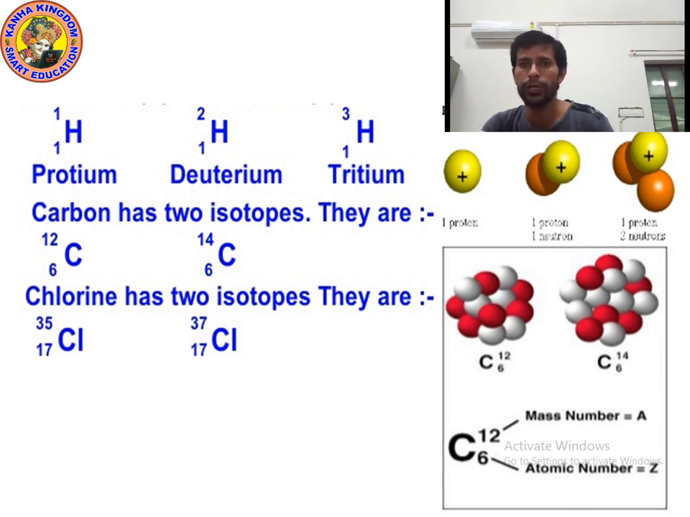In the same way, look at chlorine. Chlorine also has 2 isotopes. What are the isotopes of chlorine? Chlorine 35 and chlorine 37. And what are the isotopes of carbon? Carbon 12 and carbon 14. What are the isotopes of hydrogen? Protium, deuterium and tritium. Okay, I hope you understood. Please write down. I am giving you 10 seconds.